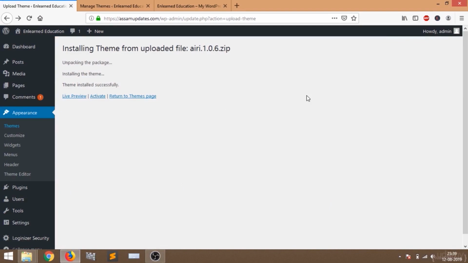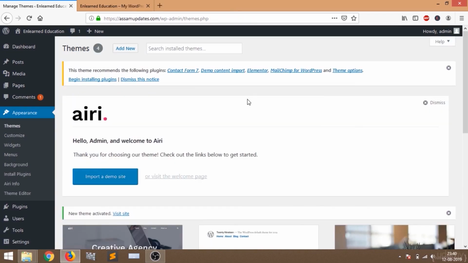Now you can see the installation is completed. That means the theme installed successfully. Now what we are going to do is click on Activate. Just click on Activate and activate the theme. Now you will see this page, so that means our theme is activated now.